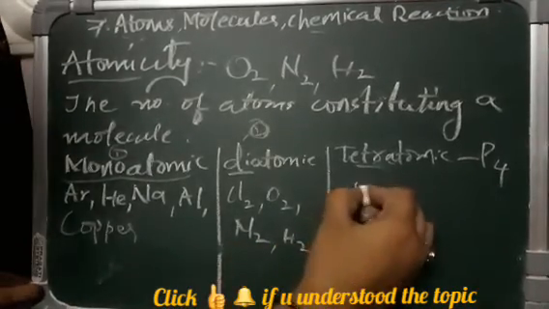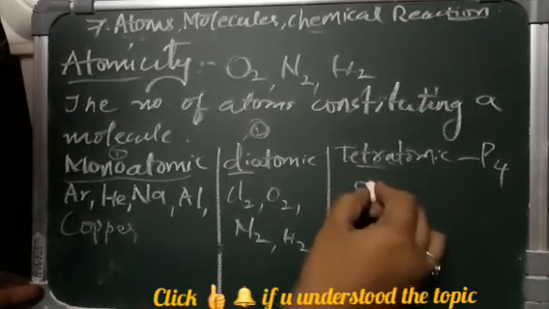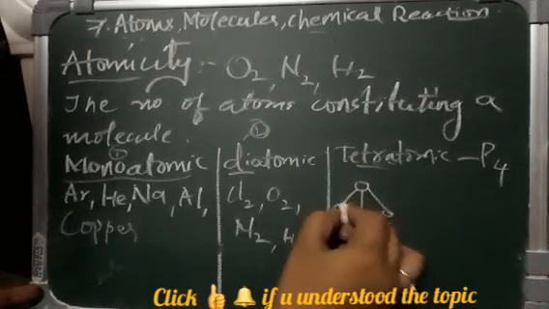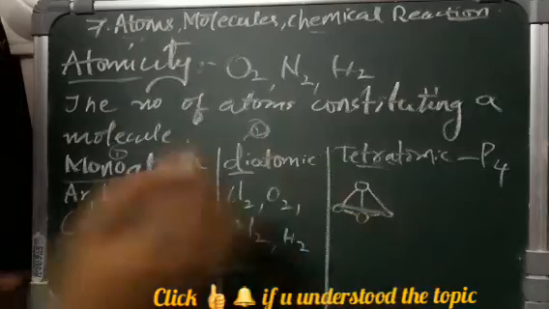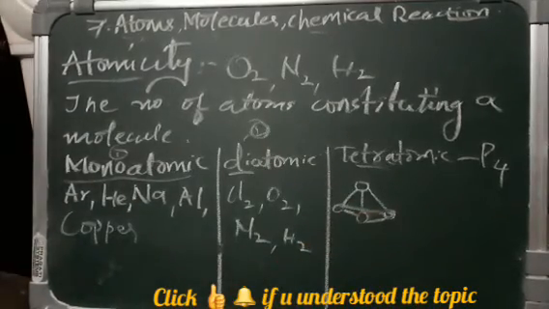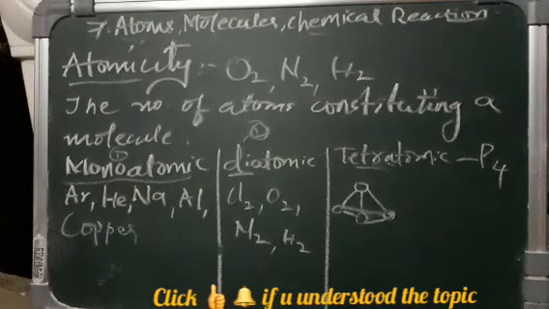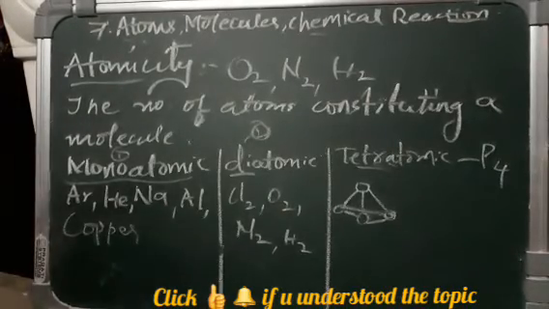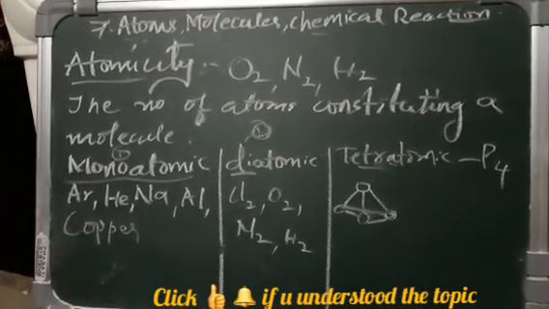How does the structure come? It comes like this. Okay, this is the structure of phosphorus. It comes under four. One phosphorus molecule is a combination of 4 phosphorus atoms.